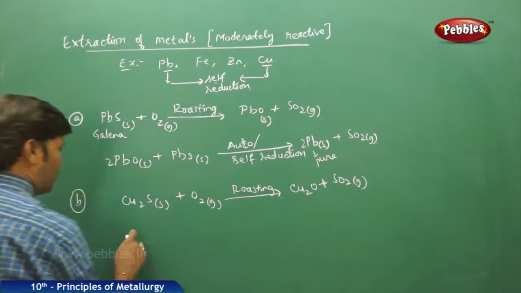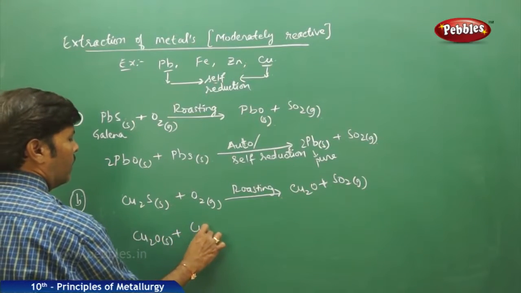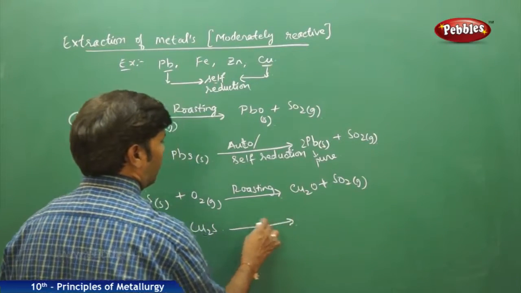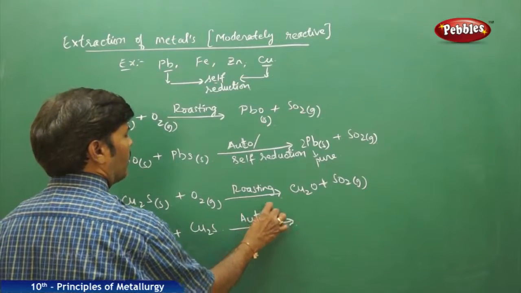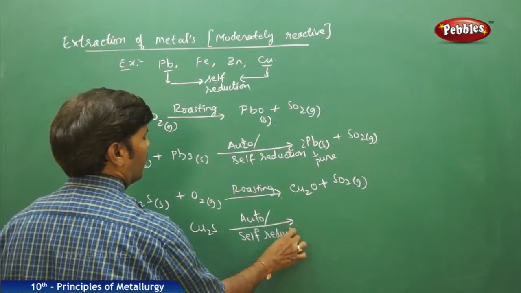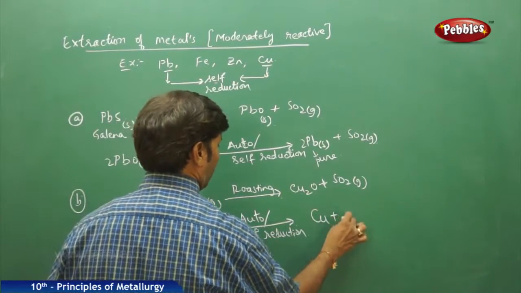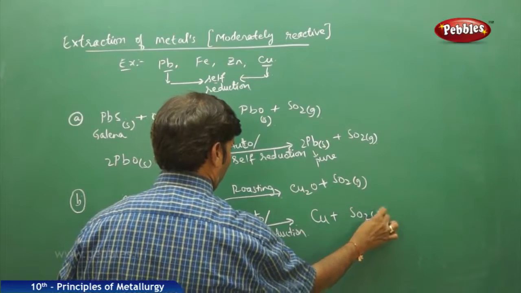This is cuprous oxide. Take this cuprous oxide solid and again treat it with cuprous sulfide, subjected to auto or self reduction, and finally we get copper and sulfur dioxide gas.